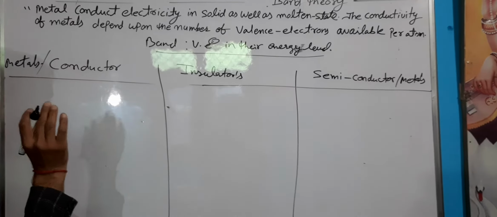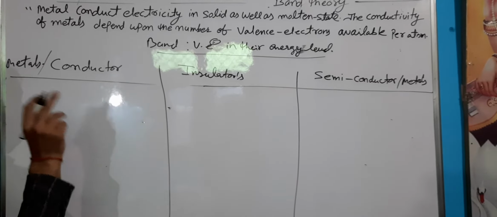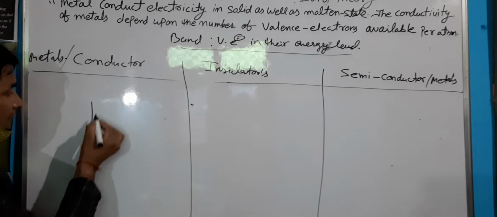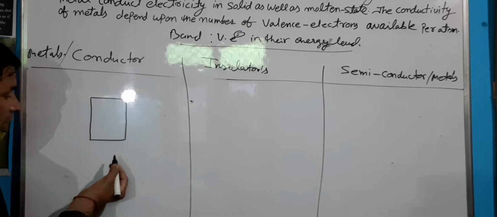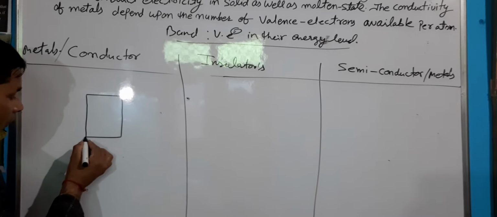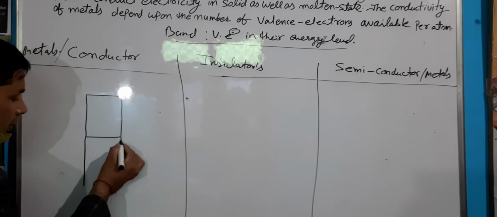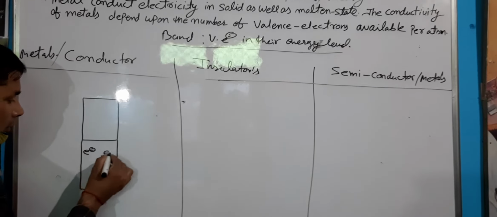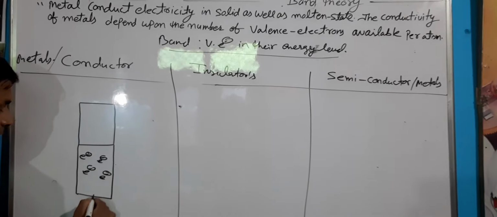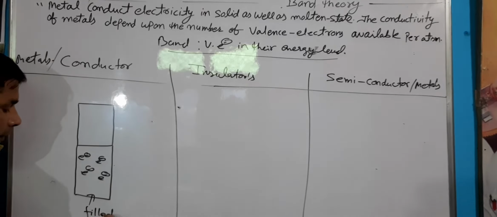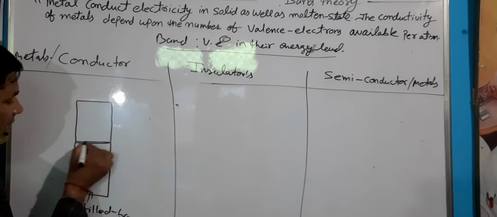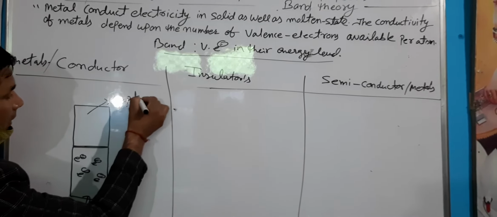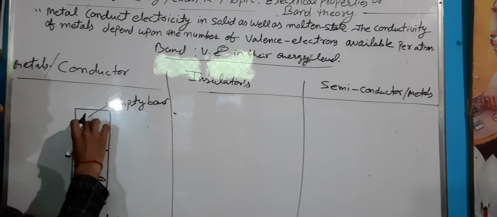Conductor, according to band theory, is possible when the energy gap in their molecular orbitals is very close. Here, this is the band. This is the filled band with electrons. These are the energy levels. This is the empty band.